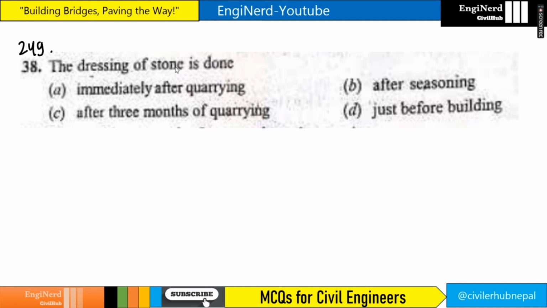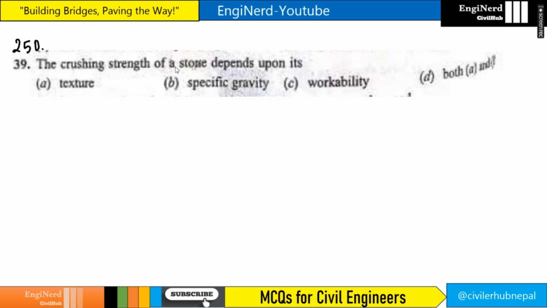The dressing of stone is done immediately after quarrying, right? Because we need to make it suitable for transportation. Also, it is softer in the first place, right? The answer is A. The crushing strength of stone depends upon its what? Texture and specific gravity. So our answer is D, option A and B, right?